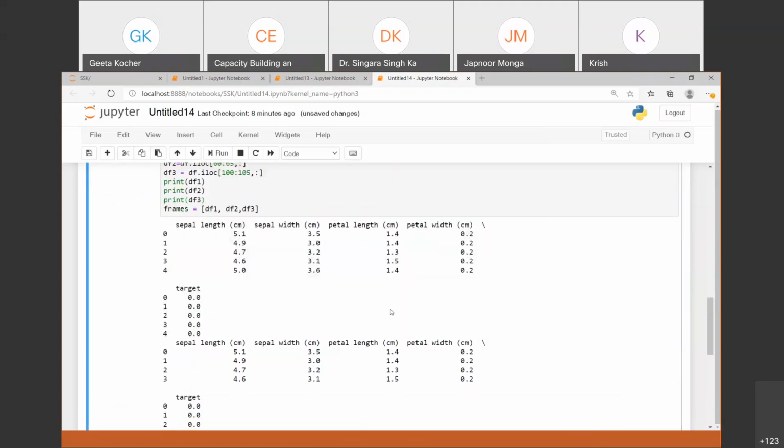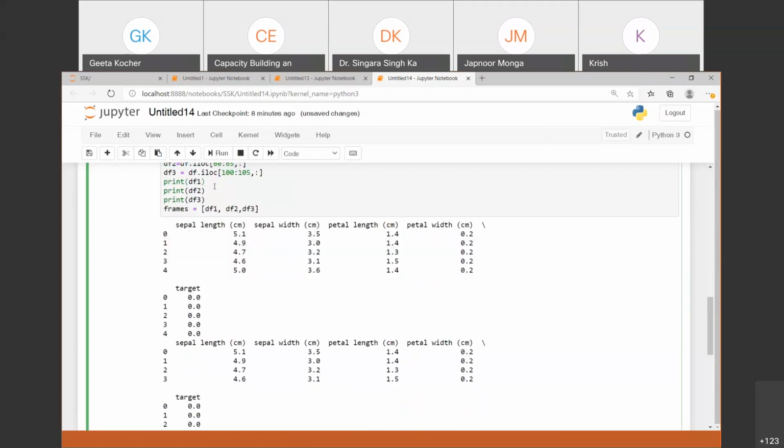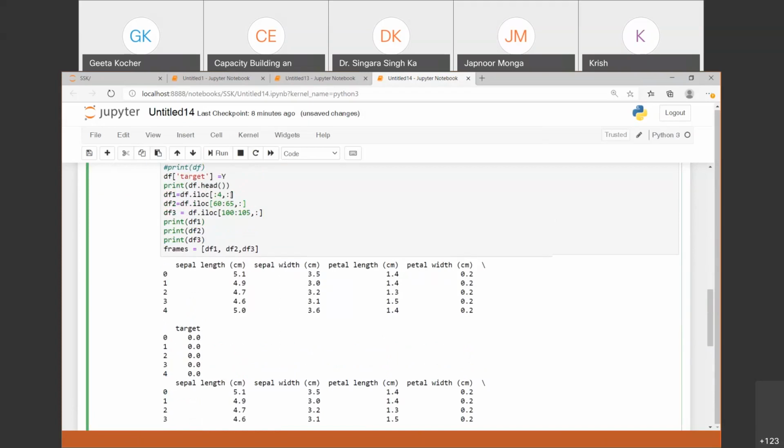So my first class belongs to DF1, that is the first type of flowers. And DF2 is for the second class. Because 1 to 50 we have class 0, 51 to 100 the next class, and 101 to 150 the third class. Okay. So by using this, it is just simple, you can concatenate your data set.